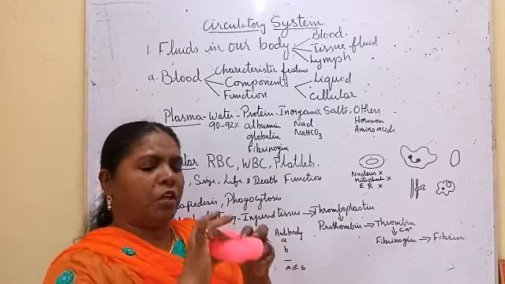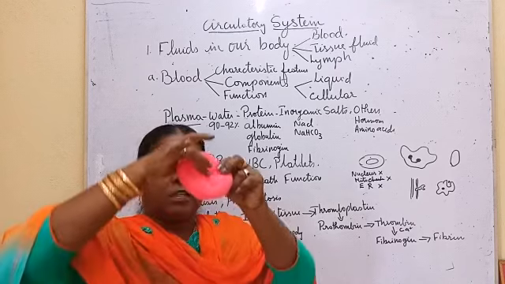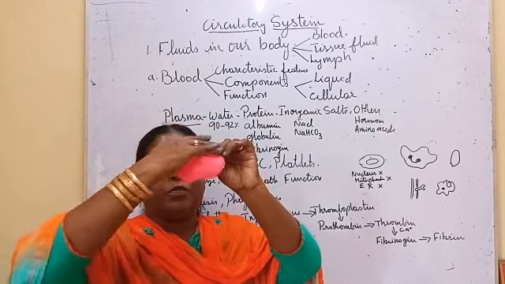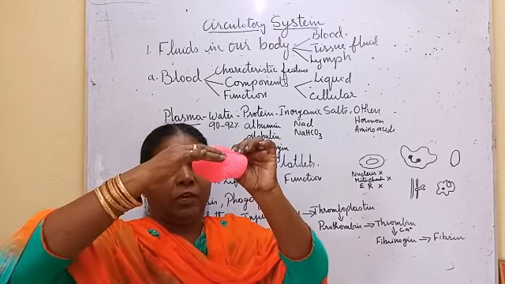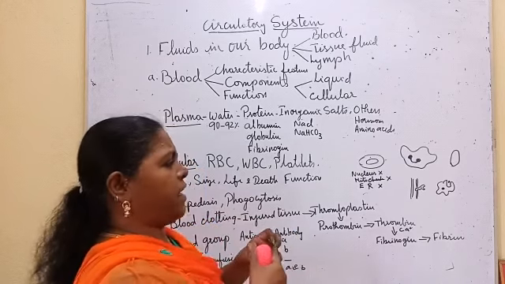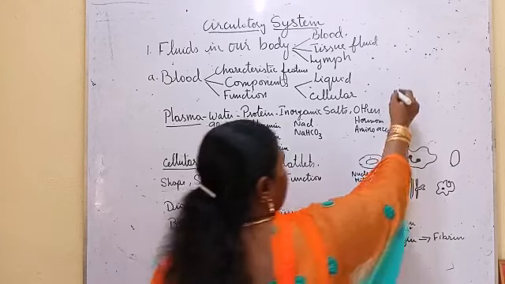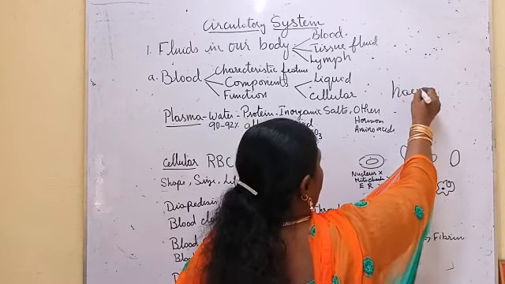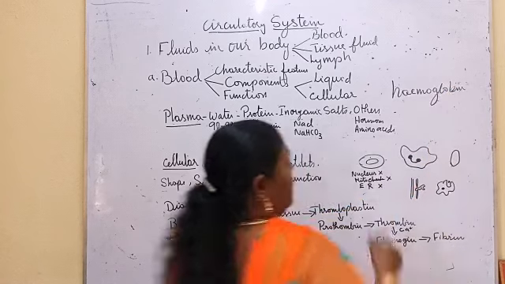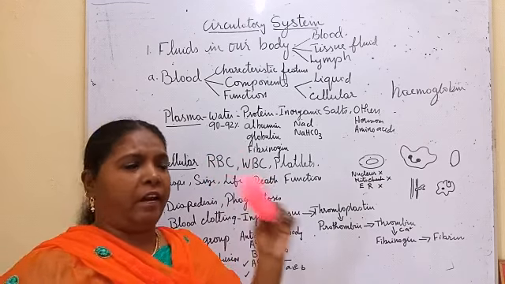And why? Because of the absence of the nucleus, there is more space, so the surface area will be increased. Why should the surface area be increased? The surface of the RBC contains a pigment called hemoglobin. This hemoglobin gives the red color.